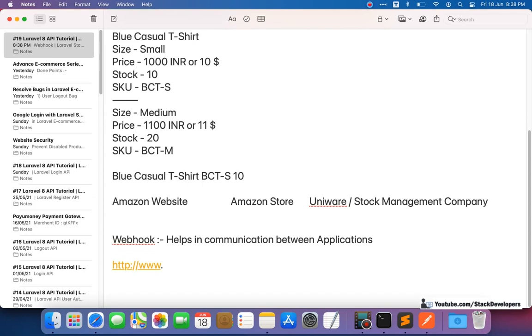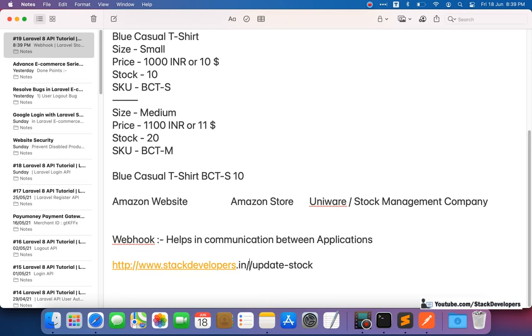Webhook is a kind of API, but its term is different. So I will create one webhook, like stackdevelopers.in, this is my website.